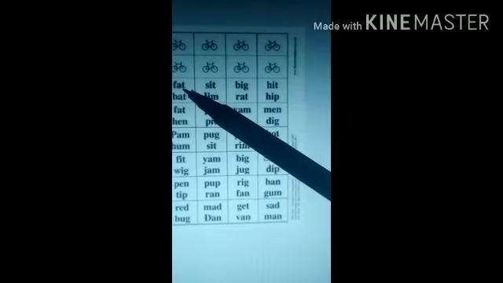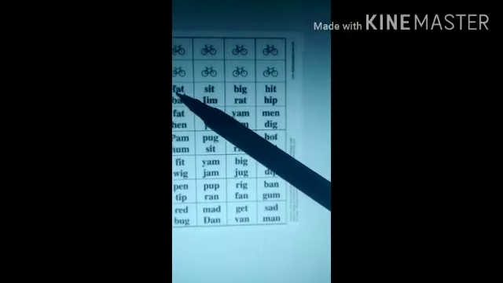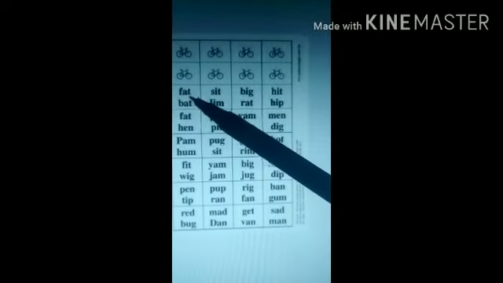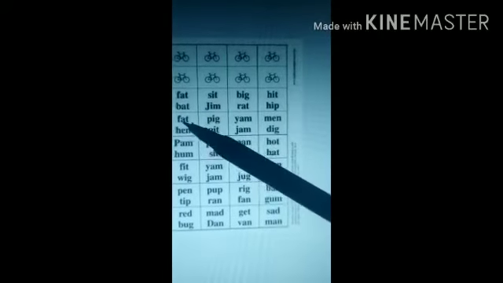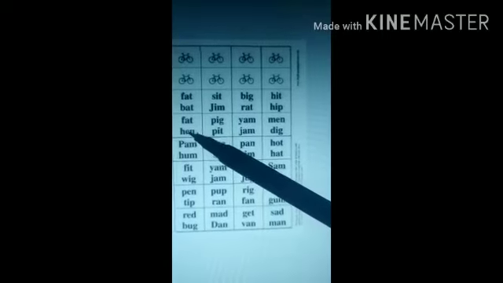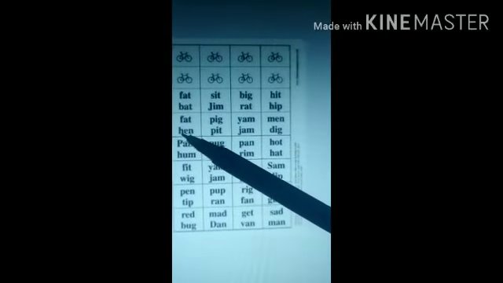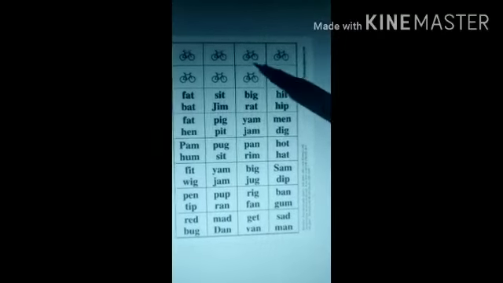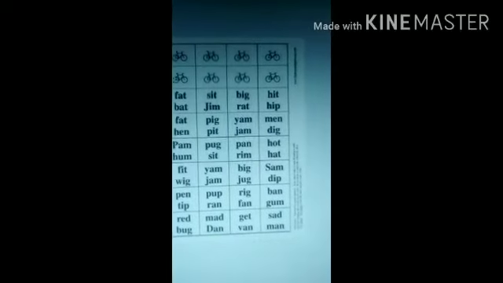Only F, not F. Only F. A, T, fat. Alright. What is the sound of H? H. Okay. E, A, N, Han. In this way, you can read all the words very easily.